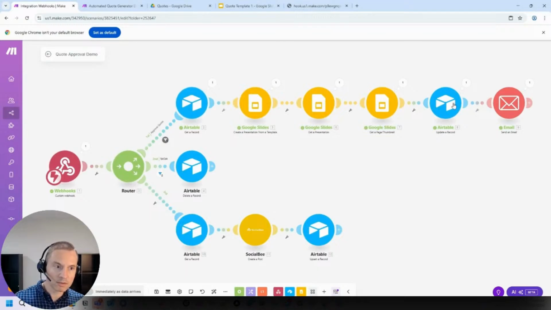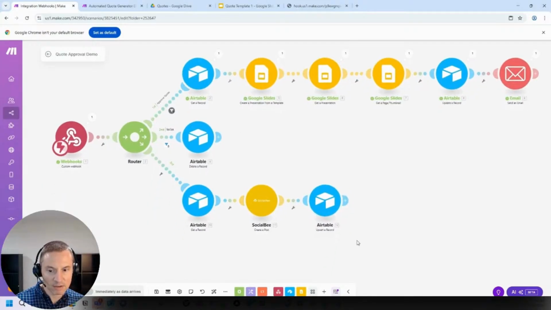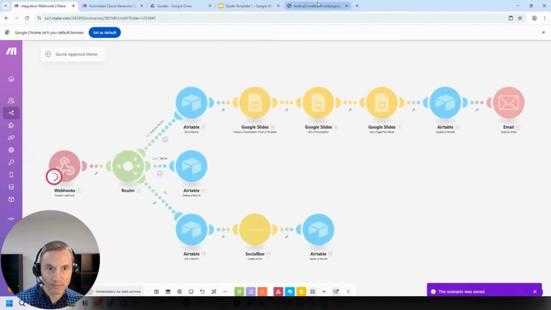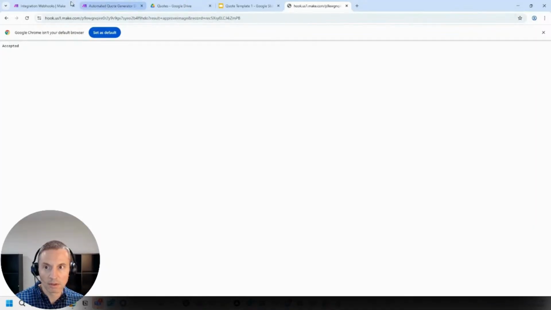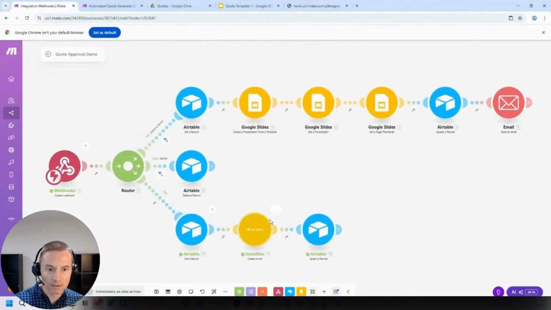When we approve the quote, it's going to come here, generate the image, email it to us. We approve it. It's going to come back here and it's going to update this record. So let's try this out. Let's run it. Go back, approve image. There we go.